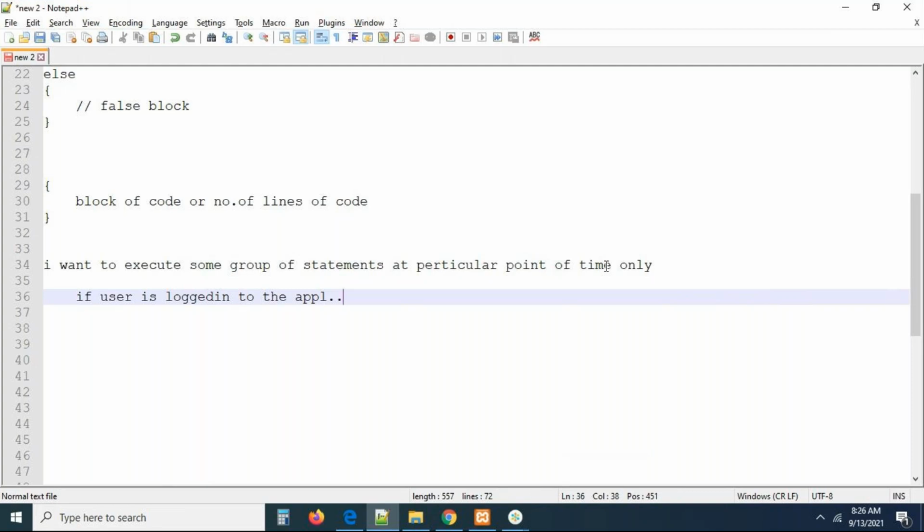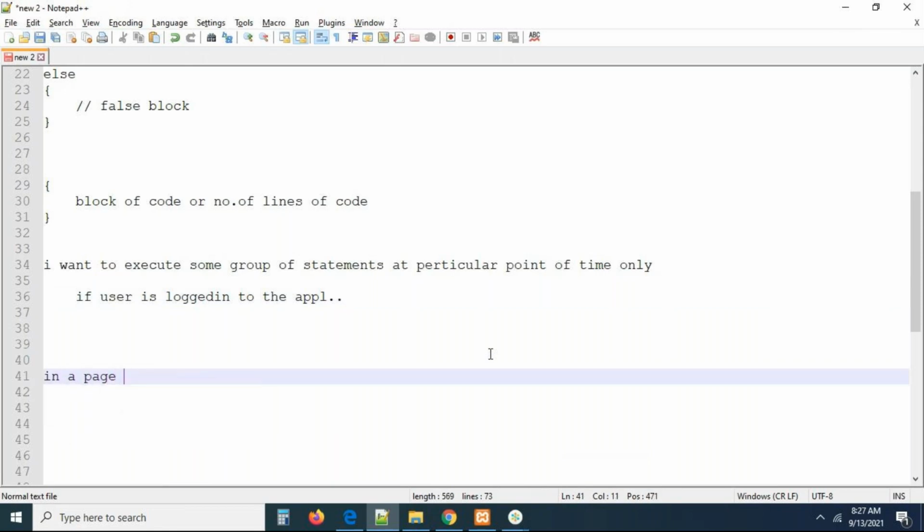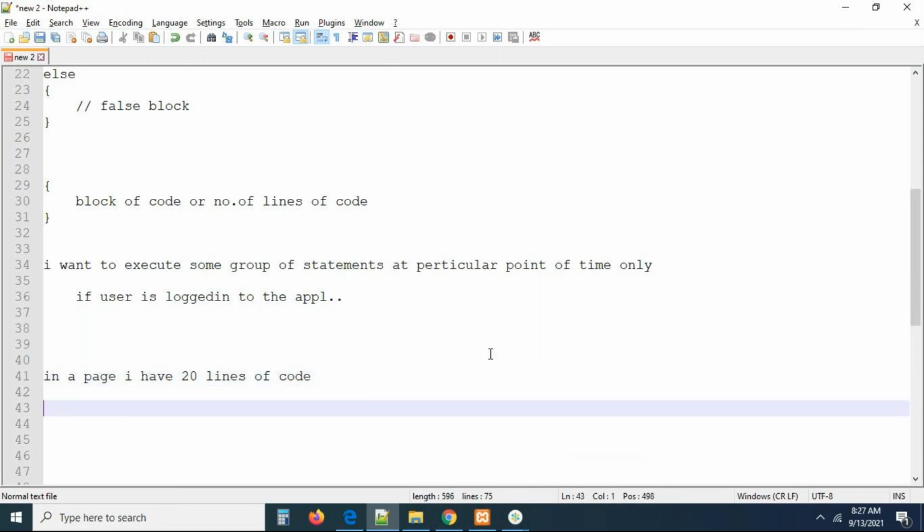See, I have 10 lines of code. Actually, guys, in a page, for example, I have 20 lines of code. How many? 20 lines of code. In these 20 lines of code, I want to execute 10 lines of code at a particular point of time and 10 lines of code at another point of time. Some situation. See, based on the situation, not every time.